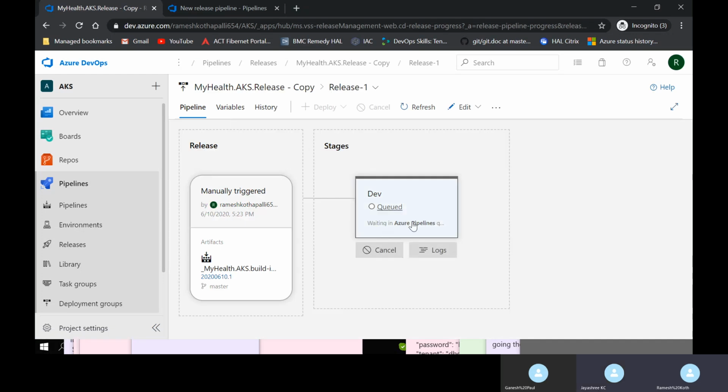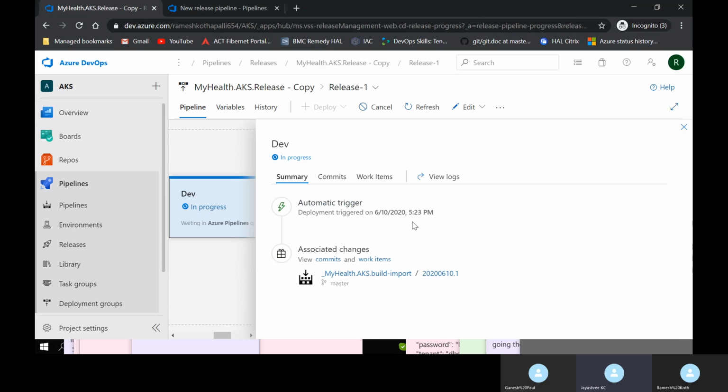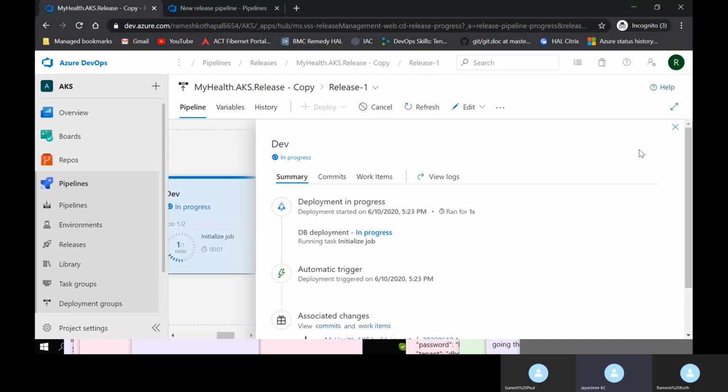Dev is queued. Okay, let it start. Meanwhile, I'll show you how to export that. Okay, it is in progress. Let it finish. Let's go to pipelines.